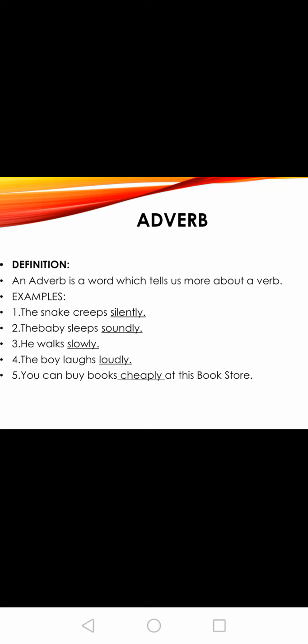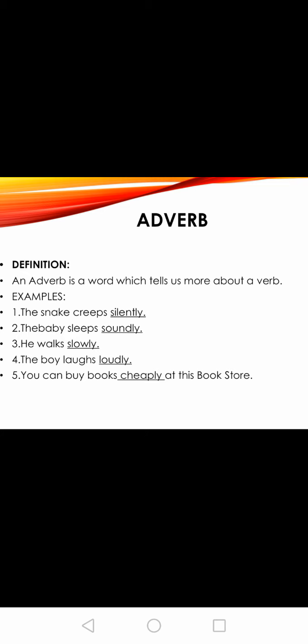Now the next example, the baby sleeps soundly. What is the action? Sleeps. And how was the action done? Soundly. Next, he walks slowly. He is walking, but how is he walking? Slowly. So we come to know that the work was done, but how it was done, that also we come to know. So we came to know that adverb tells us more about the verb.